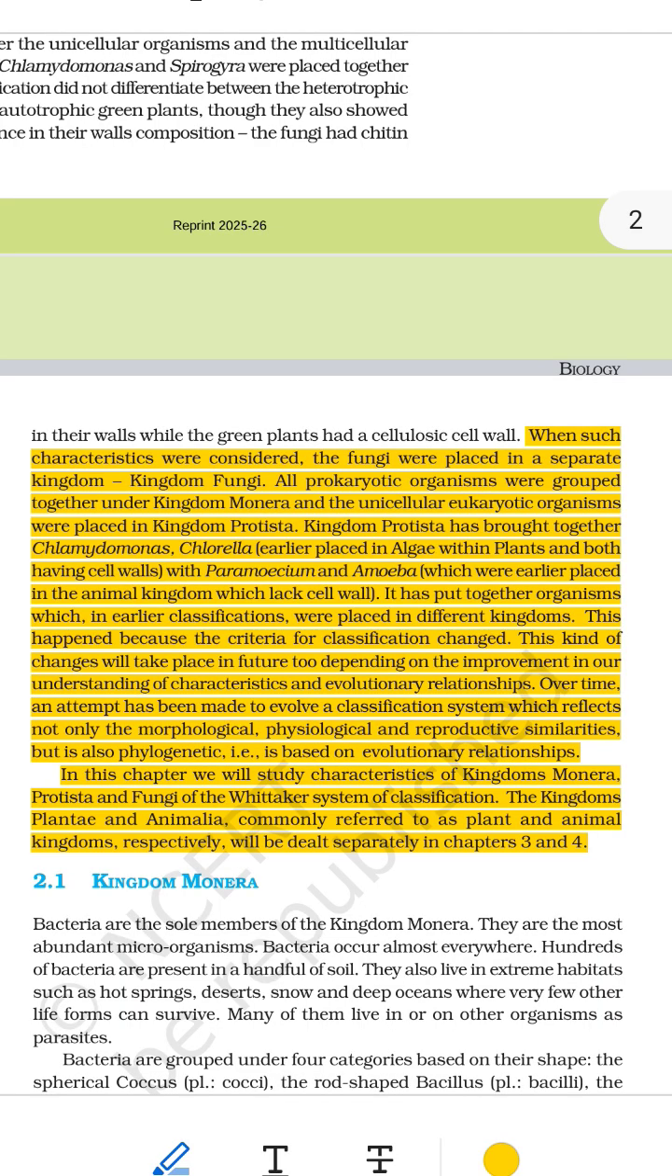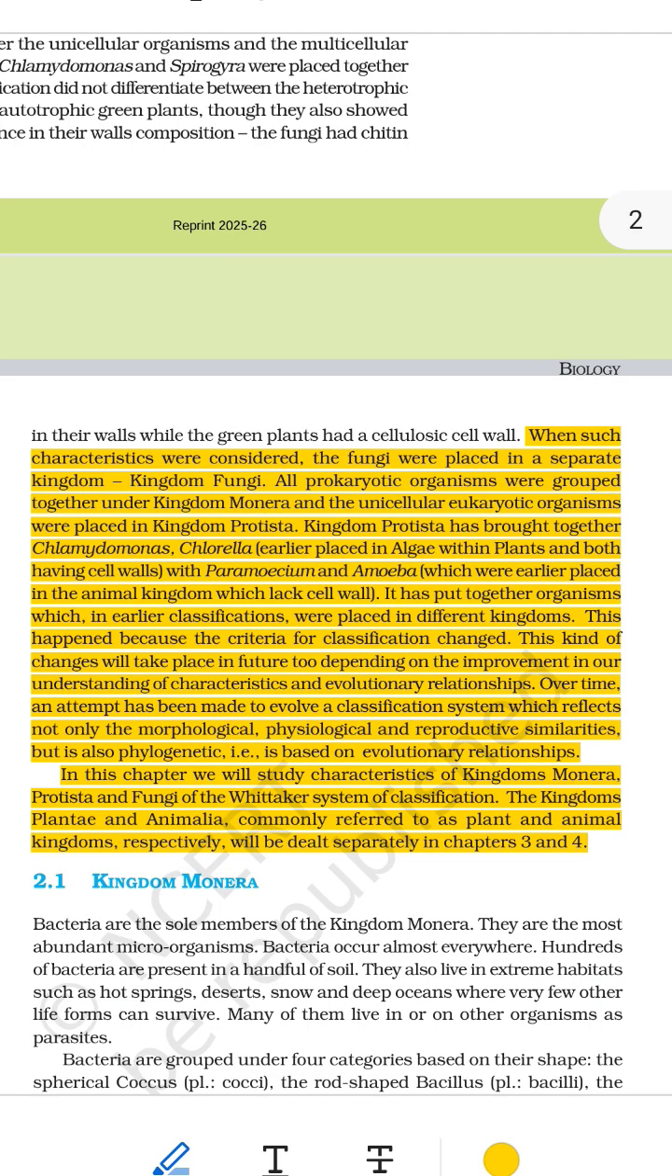Original text: This happened because the criteria for classification changed. Super simple explanation. Why did this happen? Because scientists changed the way they group living things. Before, they grouped based on outside appearance. Now, they group based on what's inside the cell, how they get food, how they reproduce, and how they are evolutionarily related.